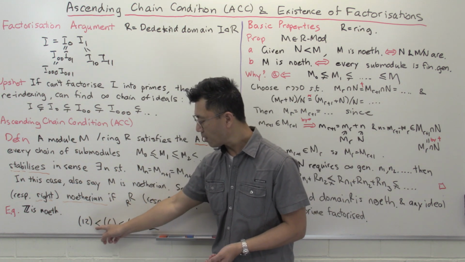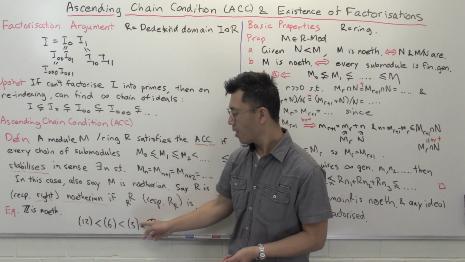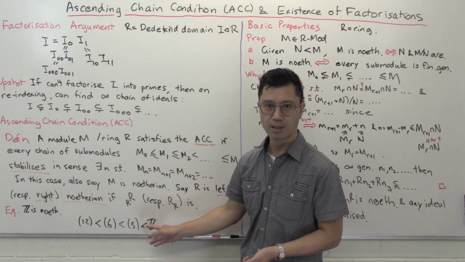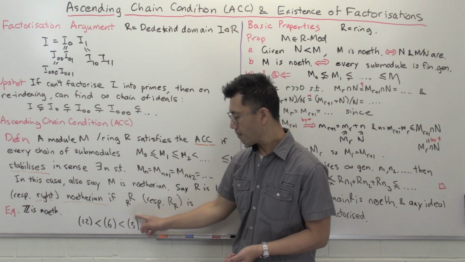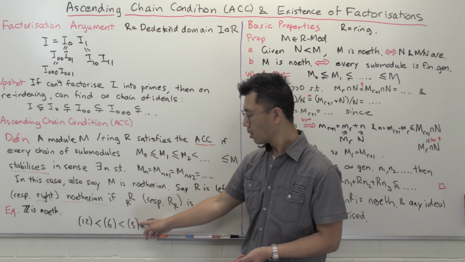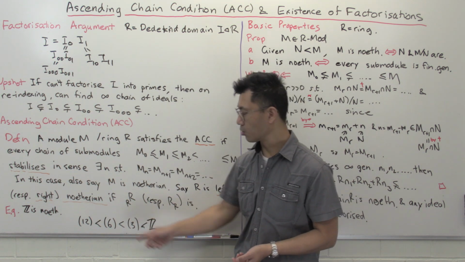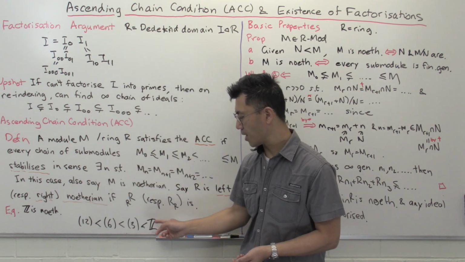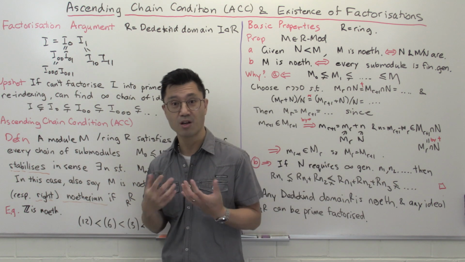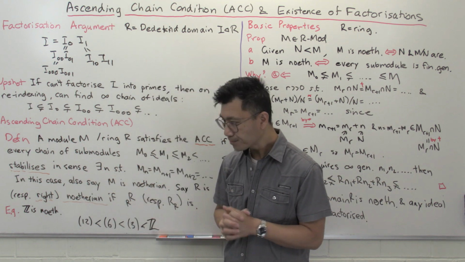You can see you're getting smaller factors, which corresponds to the ideals getting bigger, and eventually you have to stop. That's because the magnitude of these numbers is getting smaller and smaller, and it can't go on indefinitely, because you start at 12 and can't go indefinitely down towards 0. So that means that Z itself is noetherian. That's the first example.